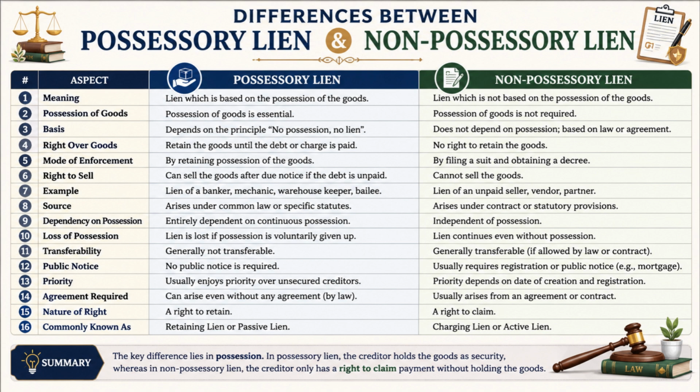To summarize, the key difference lies in possession. In a possessory lien, the creditor holds the goods as security for payment, whereas in a non-possessory lien, the creditor has a legal claim against the property without physically holding it. Understanding these differences helps in identifying how creditors protect their interests and enforce their rights in different legal and commercial situations.